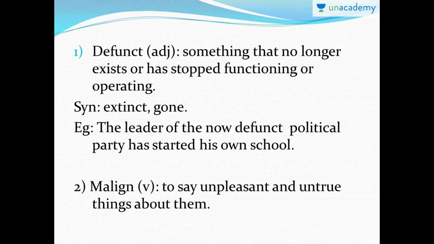The first one is defunct. Defunct is an adjective that means something that no longer exists or has stopped functioning or operating. That is, something that is no longer in function is called defunct. Synonyms: extinct, gone. So something that no longer exists, it's extinct. Okay, and it has stopped functioning or operating.